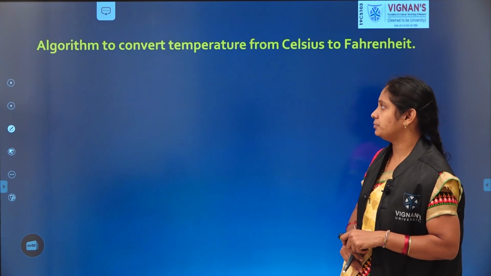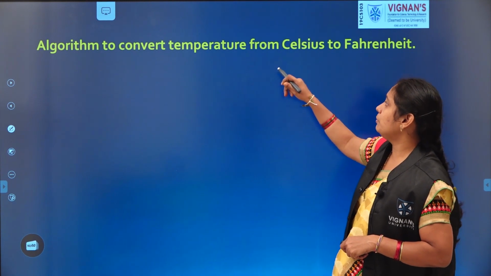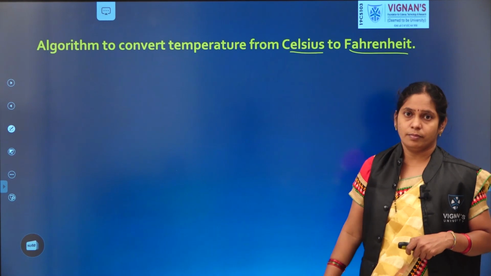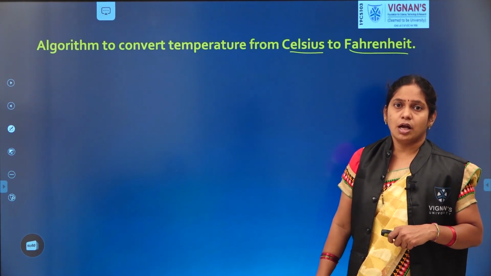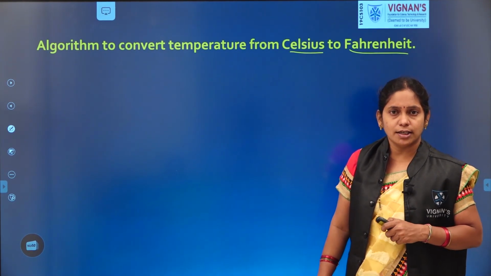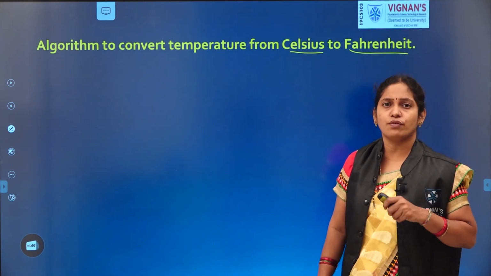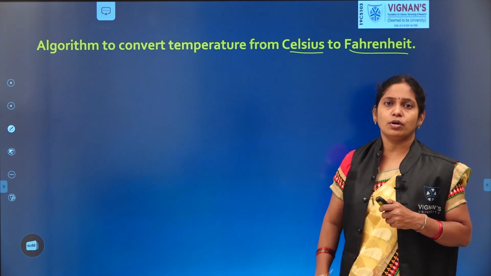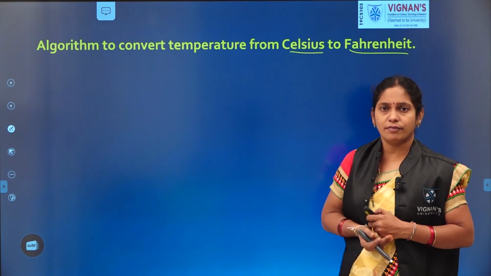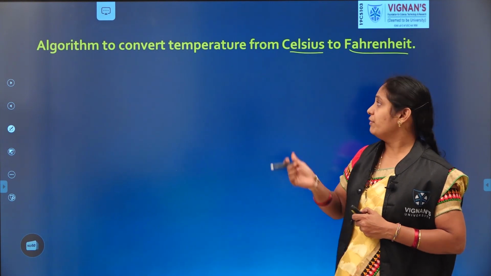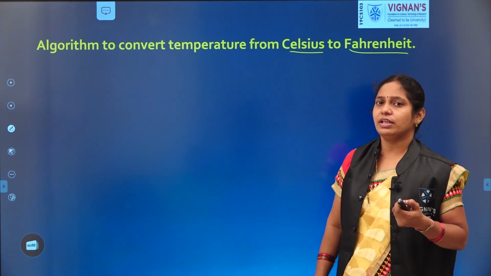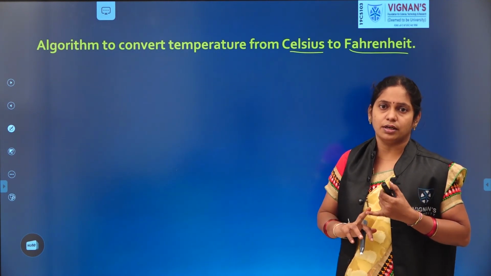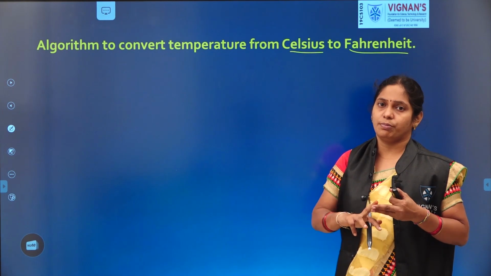See the next one. What is the algorithm to convert the temperature from Celsius to Fahrenheit form? How to convert? There we have a formula to convert the temperature from one form to the other form, right? Good. Before starting the algorithm, first identify the requirements. What are the requirements? First we need to identify the input and then the task followed by the output.